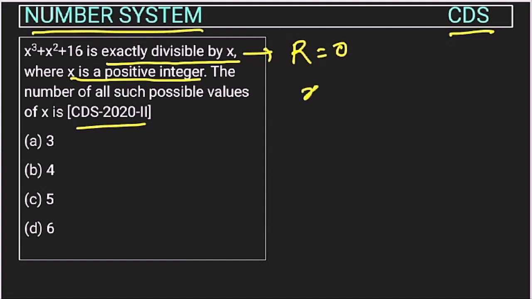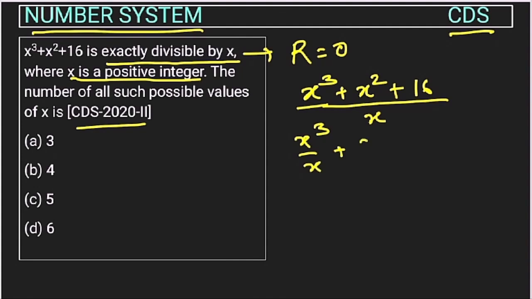So this number x cube plus x square plus 16 is divisible by x. So this is completely divisible by x, or we can write it like this also: x cube upon x plus x square upon x plus 16 upon x. So this will get cancelled. Here also this will be power 2. So these initial two terms are completely divisible by x.